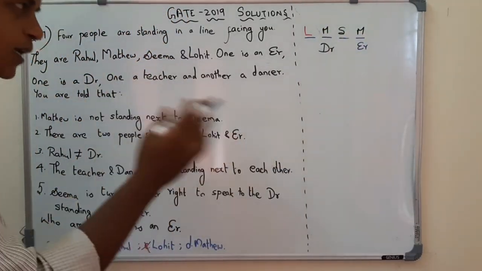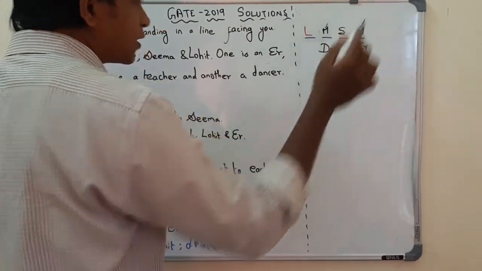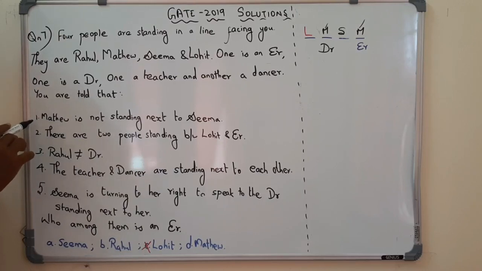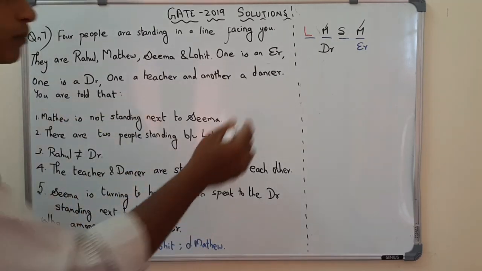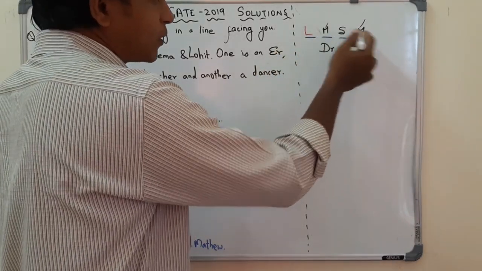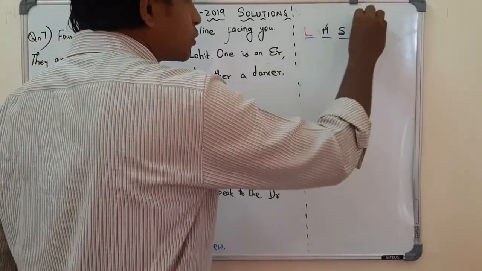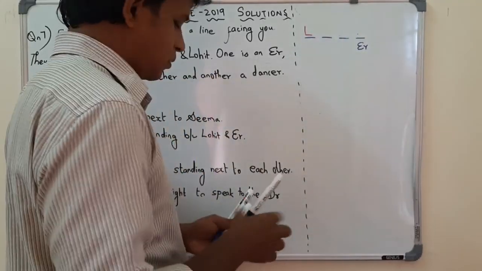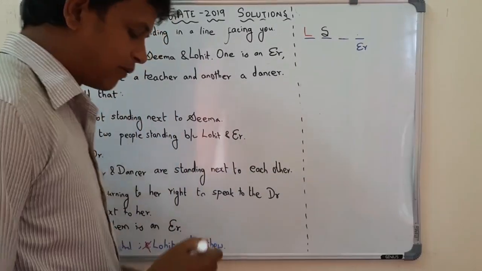In both cases, it is disobeying point number 1. Matthew is not standing next to Seema, but here Matthew happens to stand next to Seema, which is wrong. So the correct position for Seema is this one. This is the only option that is available here.